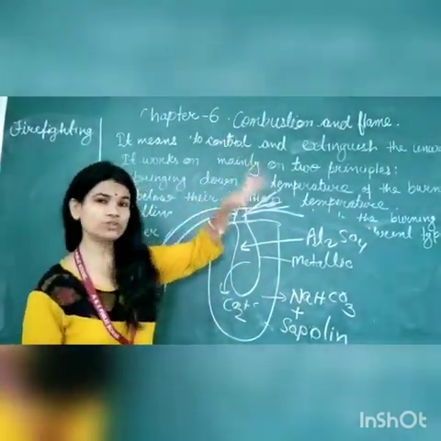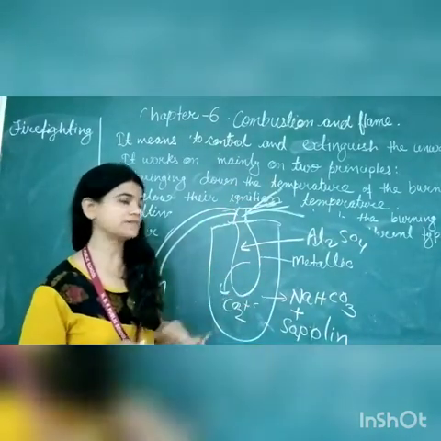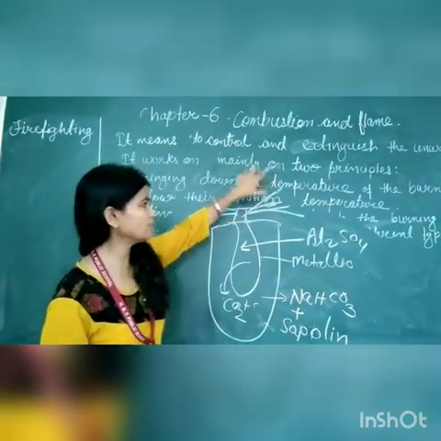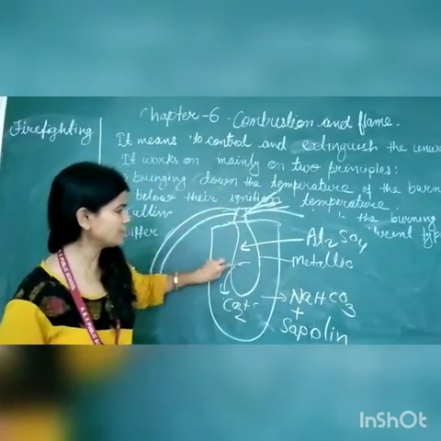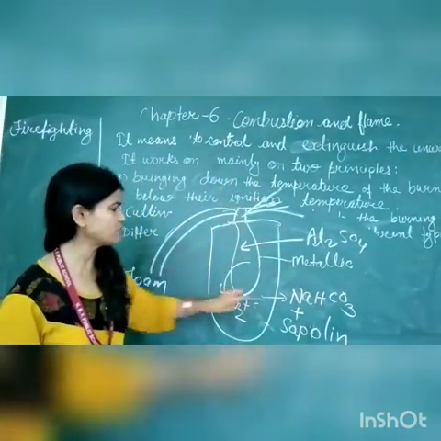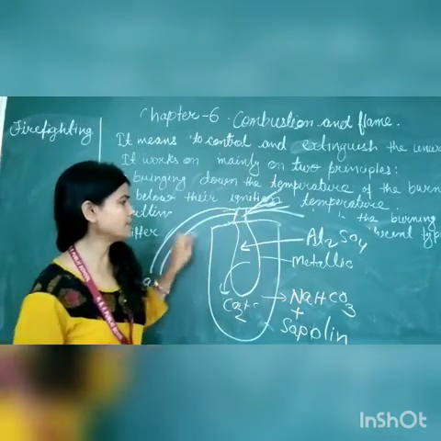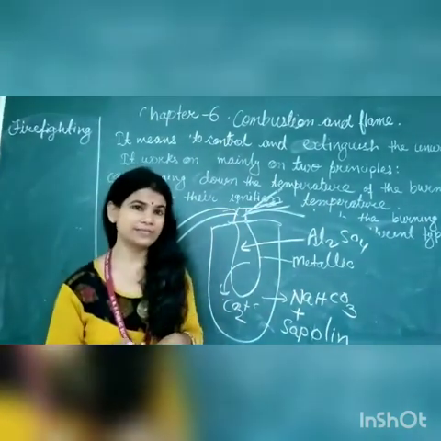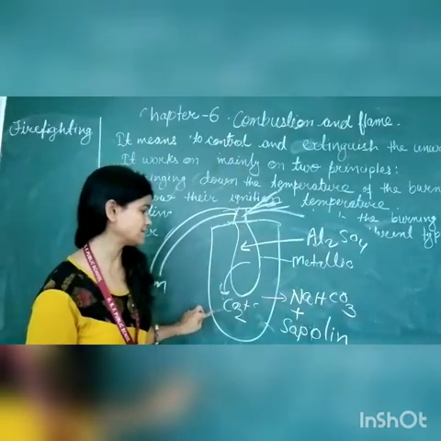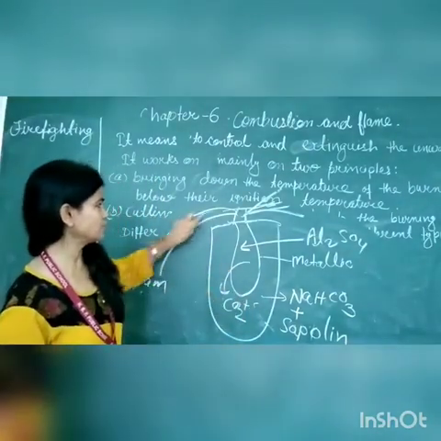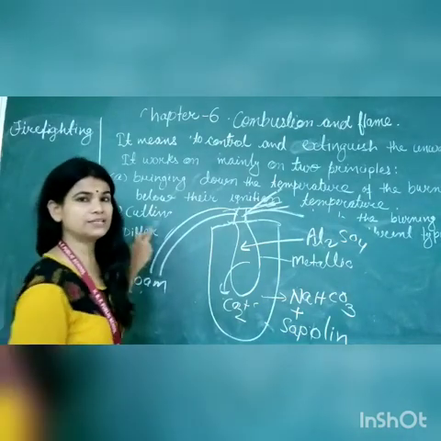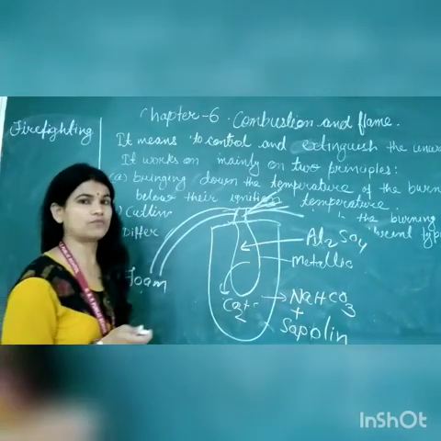When we reach the particular place where substances are burning, we press this knob. After pressing, the aluminum sulfate mixes with sodium bicarbonate and makes carbon dioxide gas. Then this carbon dioxide gas mixes with sapolene. The sapolene converts the gas into foam form, and it is released in foam form.